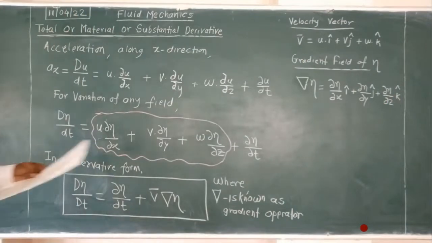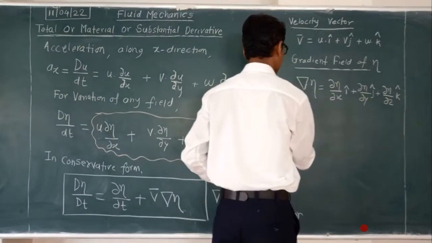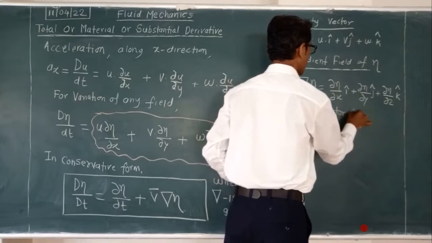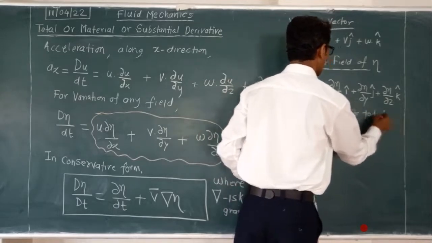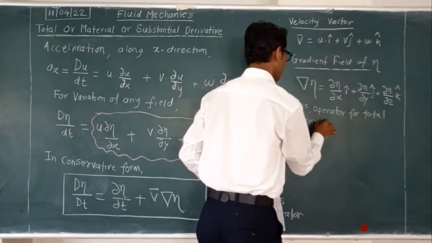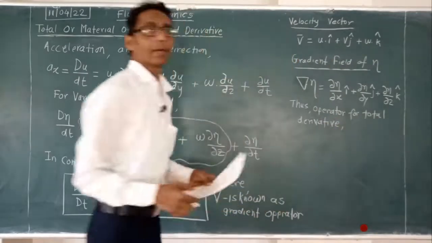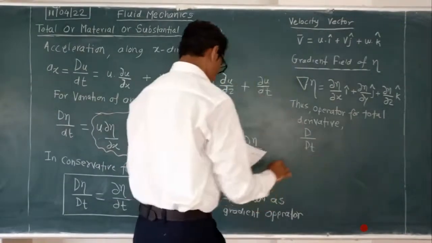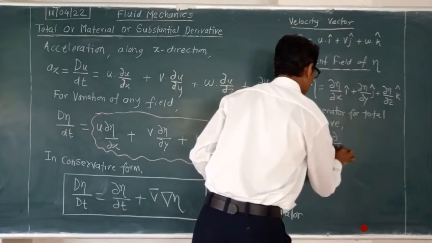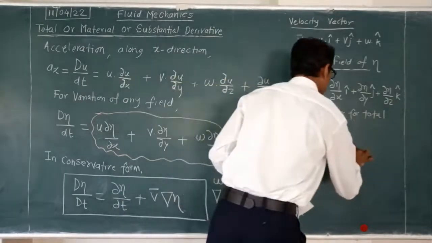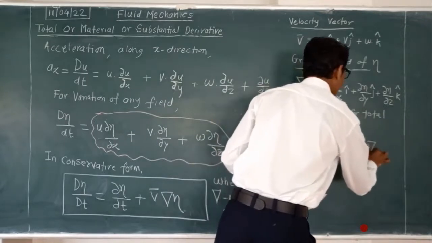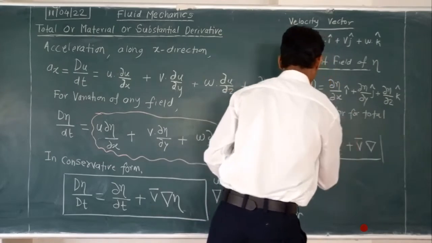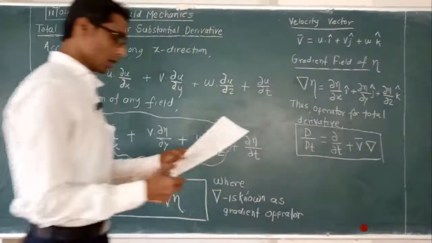Thus, write down the operator for the total derivative. It will be capital D upon dt, which is equal to the partial change with respect to time plus V bar dot the gradient operator.